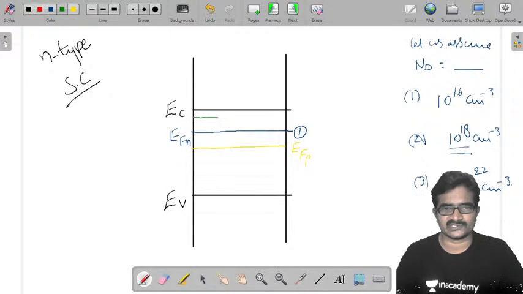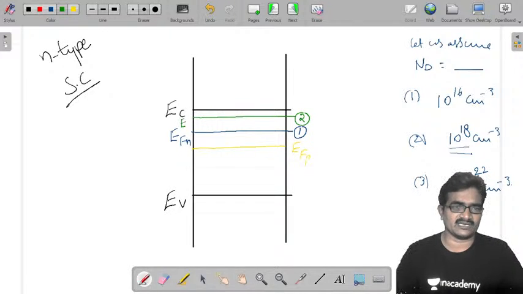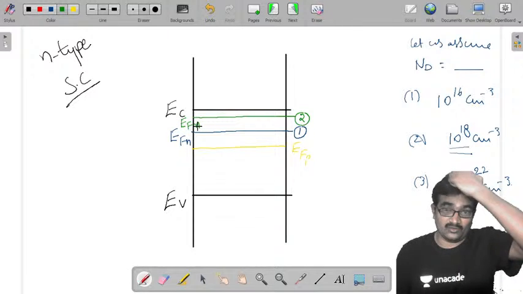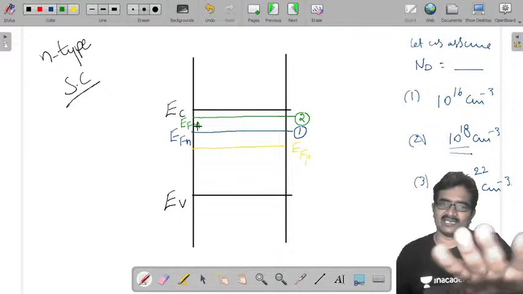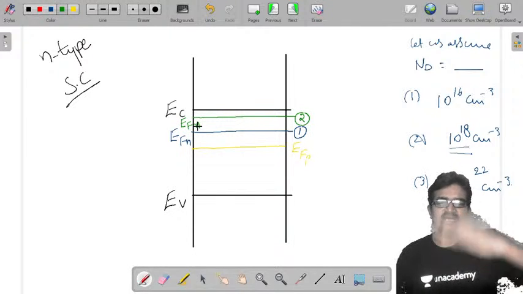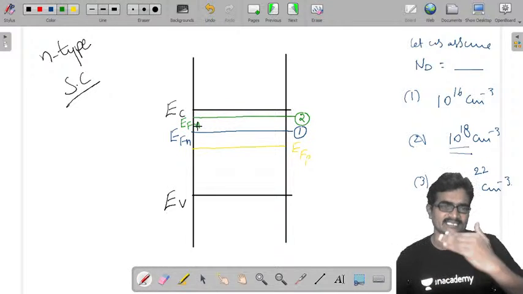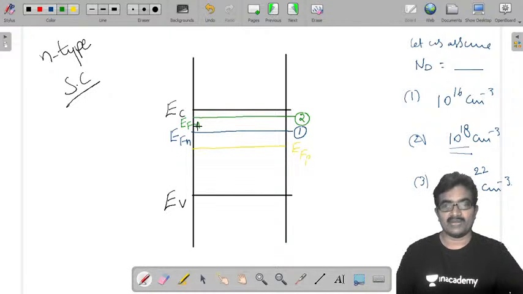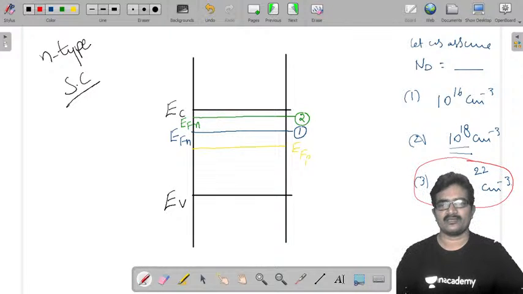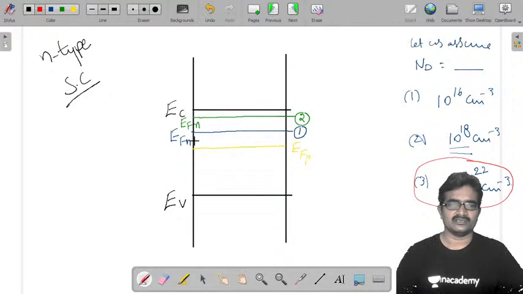So it is closer to the conduction band. This is the second case, also the Fermi energy level. Up to this, everything is fine because EF is always less than EC and greater than EV. But now I suddenly increase the amount of doping more, to 10 power 22. Now this Fermi energy level is moving above the conduction band.